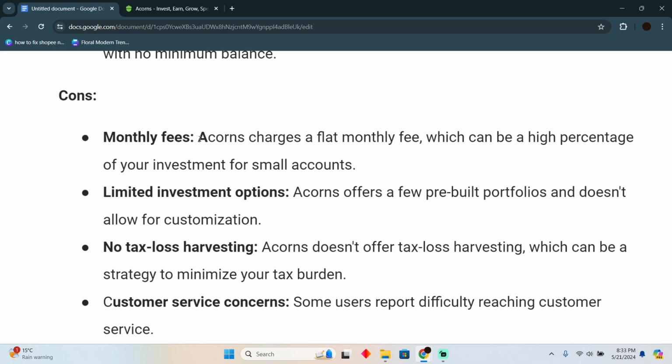So, for the first con, as you guys can see, Acorns charges a flat monthly fee, which can be a high percentage of your investment for small accounts. Limited investment options is another con, which means accounts offer a few pre-built portfolios and don't allow for customization.